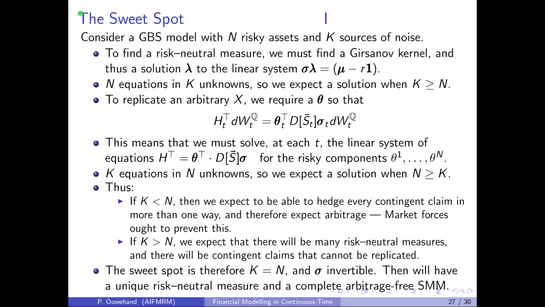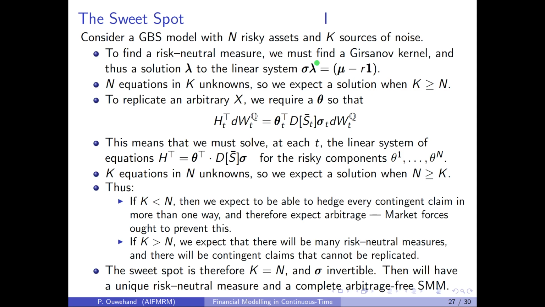Let's now consider the sweet spot for modeling in a generalized Black-Scholes framework. Consider a generalized Black-Scholes model with n risky assets and K sources of noise. Firstly, to find a risk-neutral measure, we have to find a Girsanov kernel, in other words, a solution lambda to the linear system sigma times lambda is equal to mu minus r.